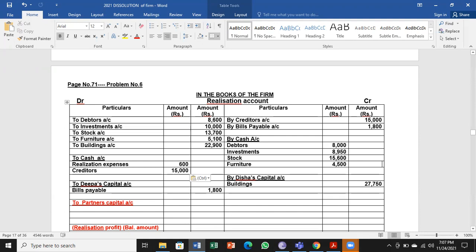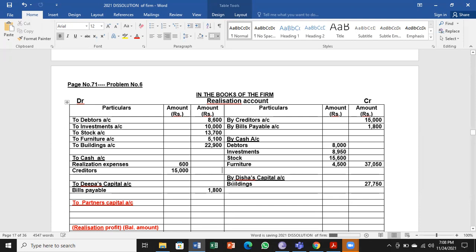Now we have to go for totaling the asset value. It is the amount received from sale of various assets. So 37,050. You can also check once.